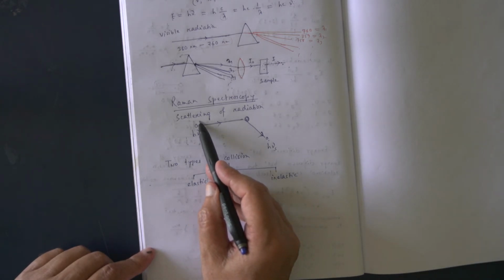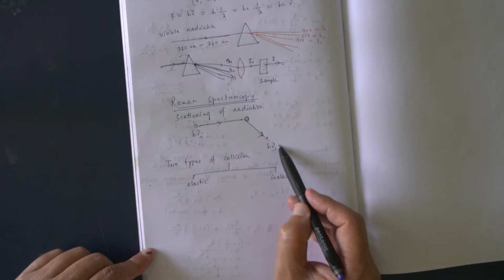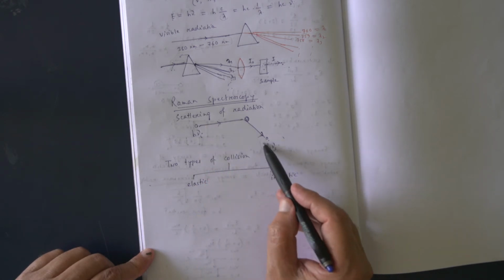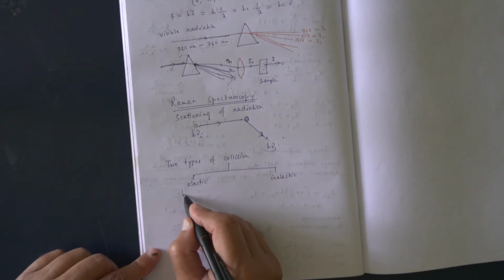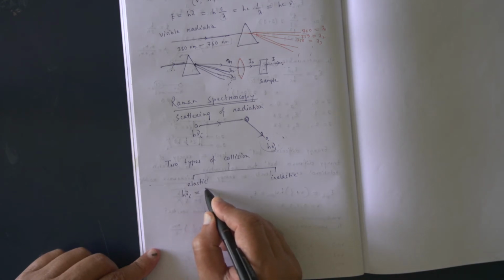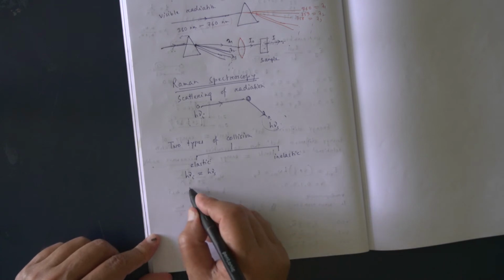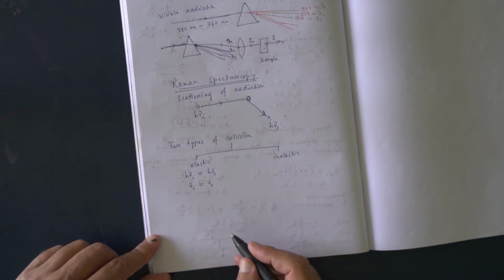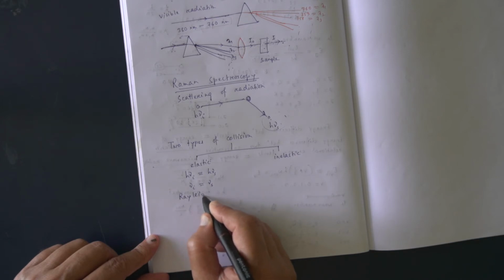The energy of the photon does not change. Energy before collision equals energy after collision. That means, suppose h nu I is equal to h nu s. This type of collision is elastic collision, or we may say that initial frequency equals scattered frequency. And this type of collision is also called Rayleigh scattering.